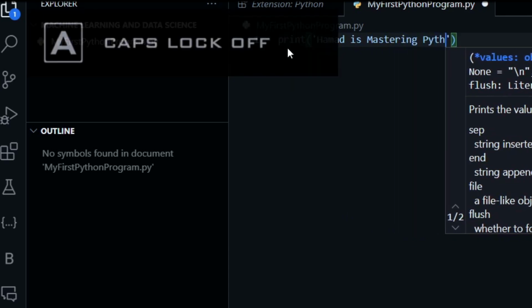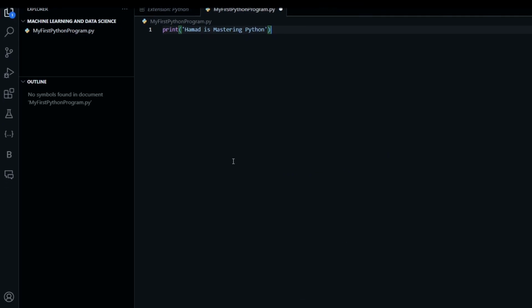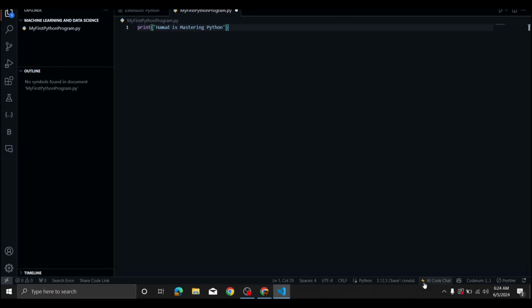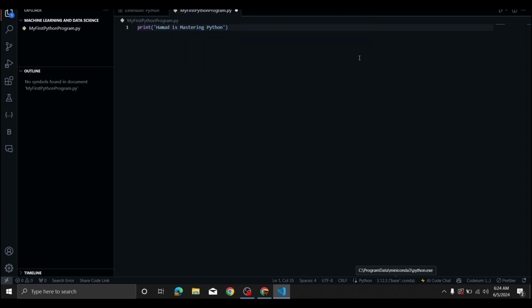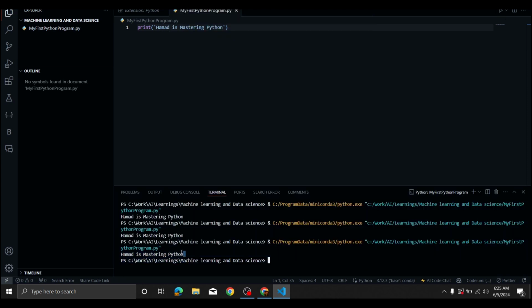Python. Before running your first program, make sure to come to the bottom and select this Conda which we have installed. We'll see base Conda here. Click here, run the program. Hamad is mastering Python. It's showing 3 times because I ran it earlier.